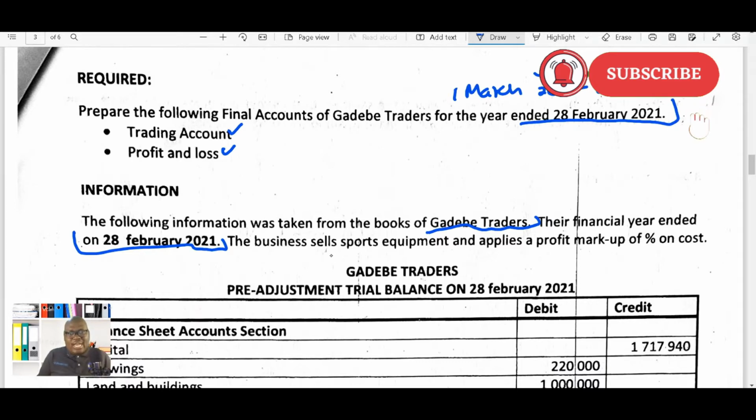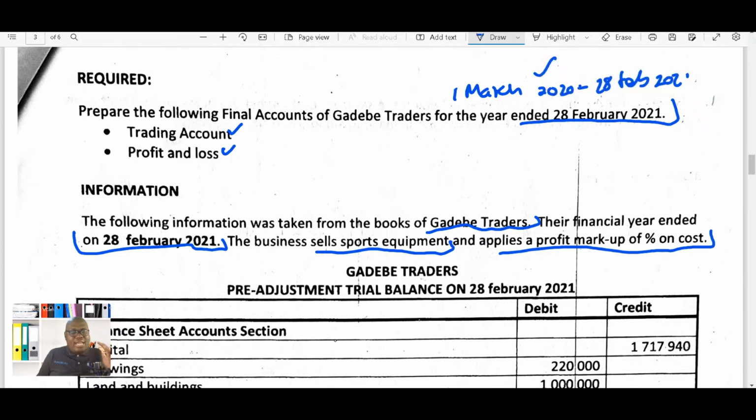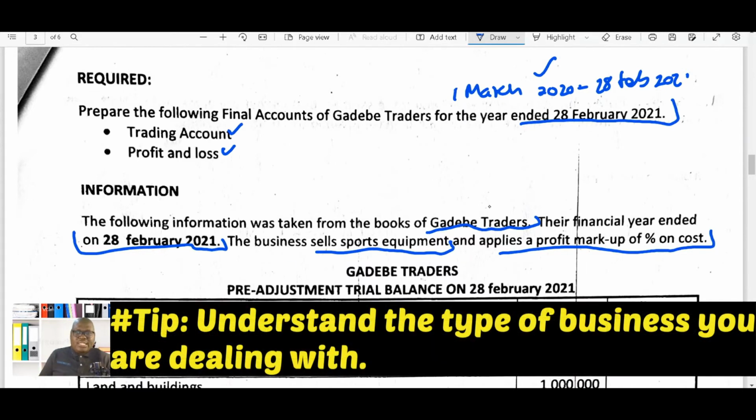And here they're telling us that the business sells sports equipment and also applies a profit markup on cost. Okay, let's start here. So you also need to make sure that you understand the kind of business that you are dealing with, because it will help us to know how to record some transactions. Okay, and here we are told that this business is using a profit markup of 50% on cost. This means that they charge that particular percentage on the cost price to be able to determine their profit.